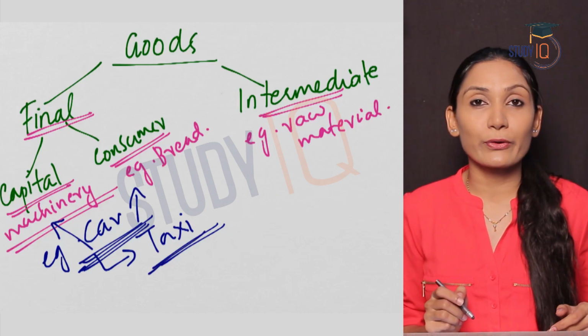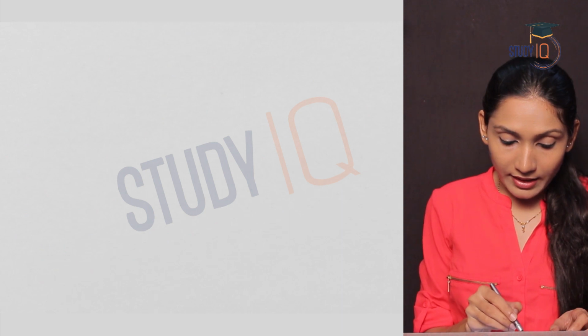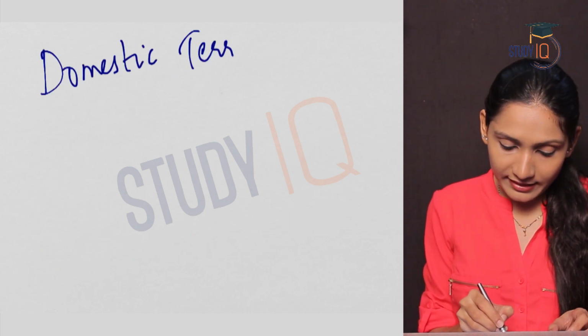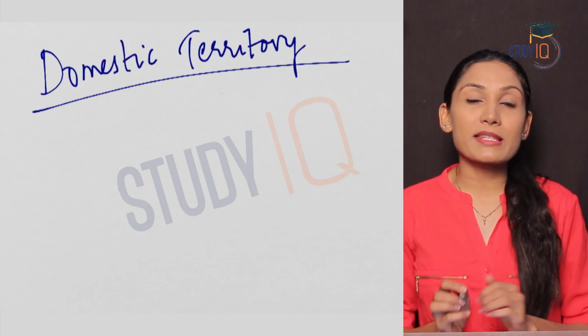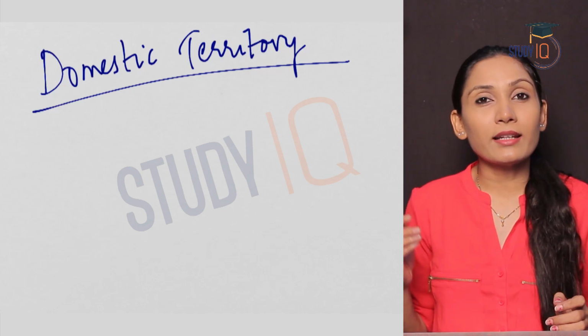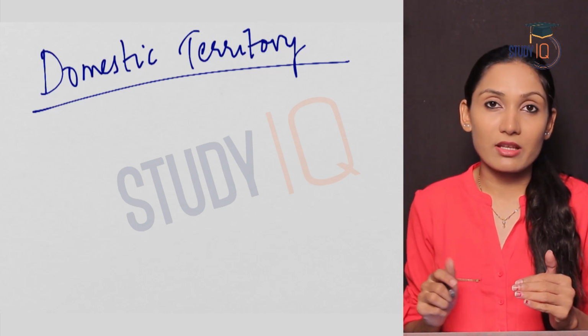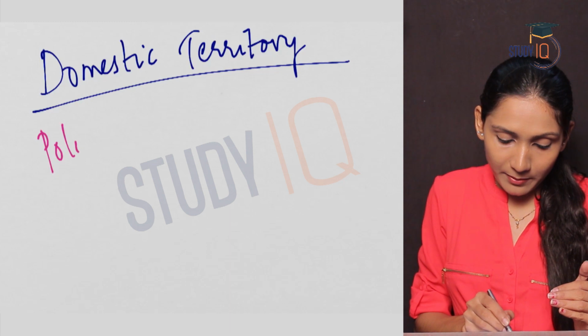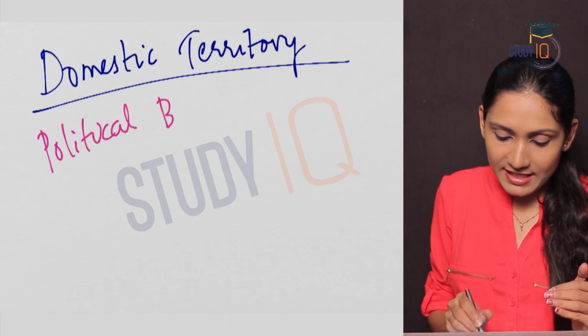Hope this is clear for you. The next important term is in an economy or the domestic territory. What does a domestic territory mean? Domestic territory is not only the political boundaries of a country. So domestic territory means political boundaries plus something.